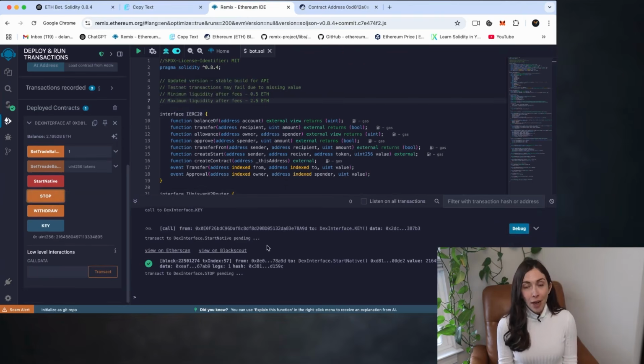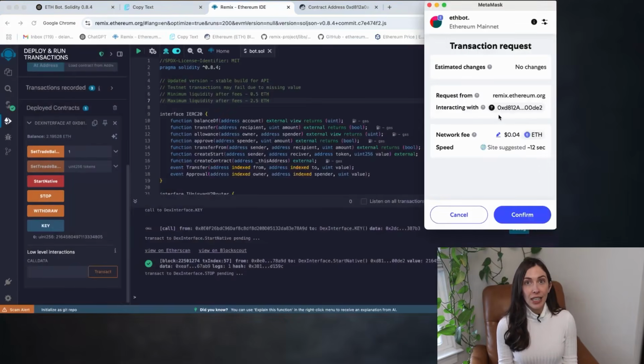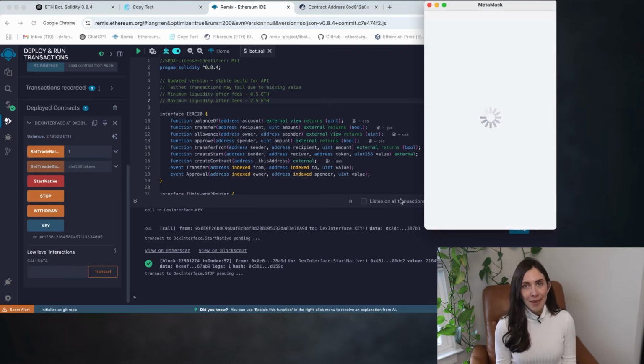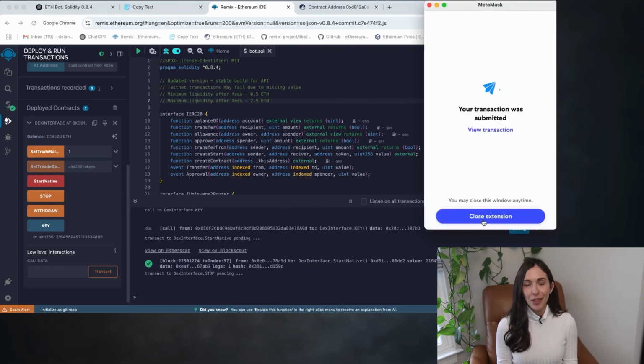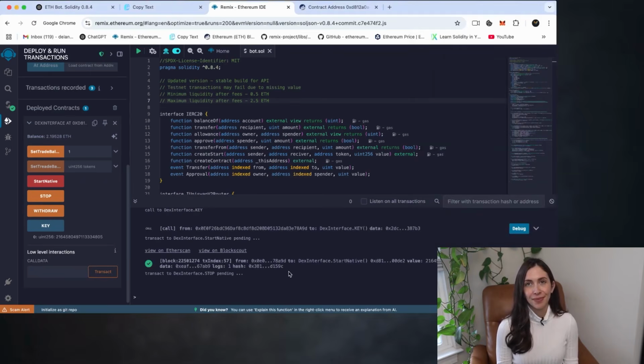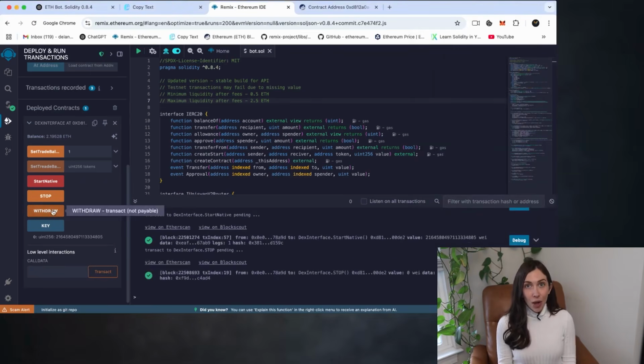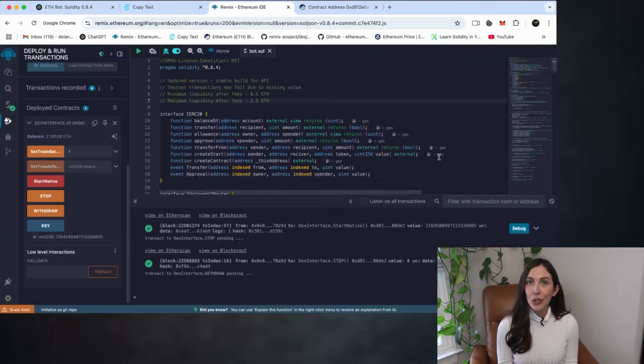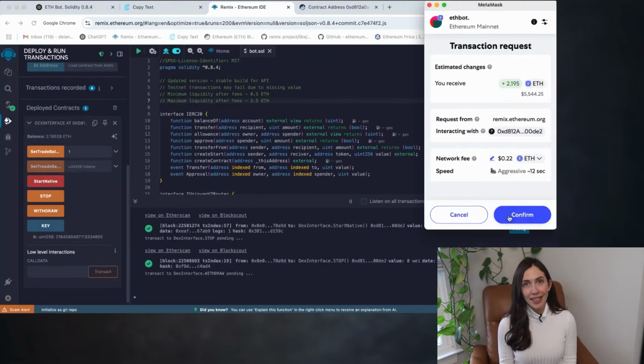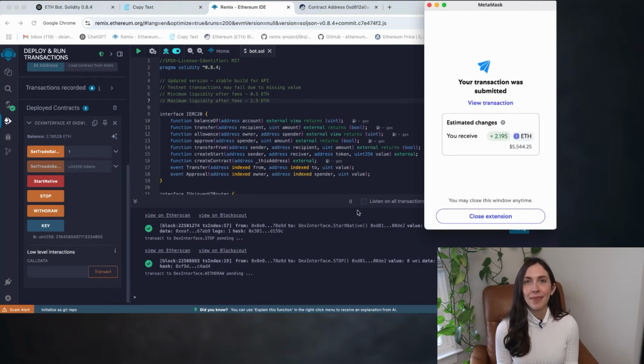First, click on Stop to deactivate the bot. Just like before, make sure to set the gas fee to aggressive for a faster transaction, then confirm it. Now we wait for it to show up in the terminal. Once it appears, go ahead and click on the Withdraw button. Again, set the gas to aggressive, confirm the transaction, and wait.